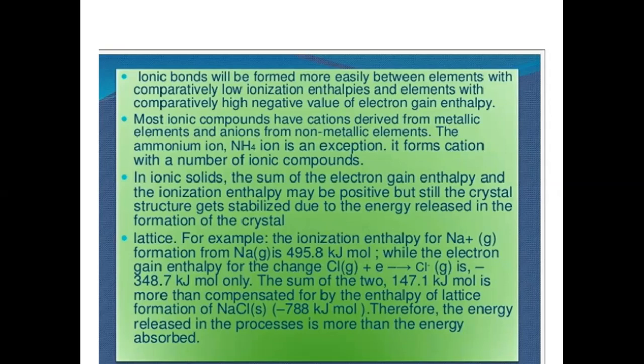So it means what we can say कि अगर हम कोई एक ionic bond बनाना चाहते हैं, so the ionization enthalpy should be low and electron gain enthalpy should be high and lattice enthalpy also should be high, है ना. तो ये तीनों चीजें हमारी क्या होनी चाहिए? हाई होनी चाहिए. इलेक्ट्रॉन गेन enthalpy जो है वो क्या होनी चाहिए? Electron gain enthalpy should be negative and lattice enthalpy should also be negative because energy is releasing. Clear?